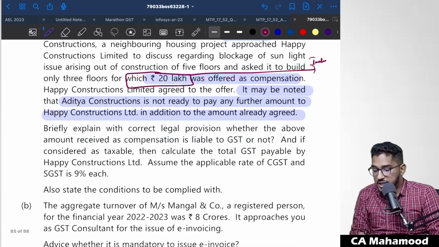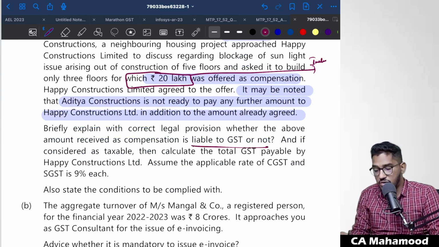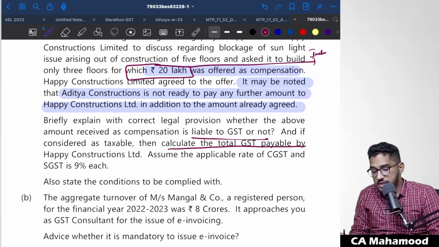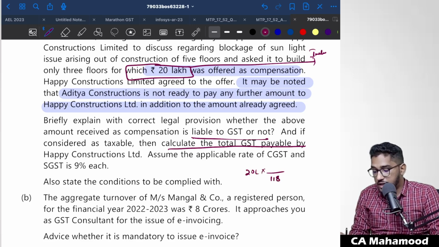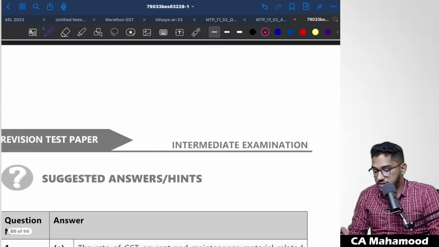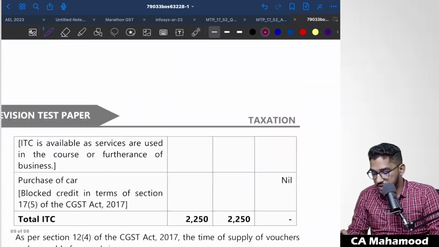Okay, next one. Briefly explain with correct legal provisions whether the above amount received as compensation is liable to GST or not? Yes, it is very much liable to GST. And if considered as taxable, then calculate the amount of GST payable by Happy Constructions Limited. Assume the applicable rate of CGST and SGST is 9% each. That means this 20 lakh figure is inclusive of the GST. So how can you calculate the GST component? You have to divide by 118 with 18. So 20 lakhs into 18 divided by 118. If you calculate that, you will get the total figure of the GST. If you divide it by 2, you will get CGST component and SGST component separately. The same thing you will be able to find even in the answer. So if you start reading the answer, more or less the same thing they will try to say here.